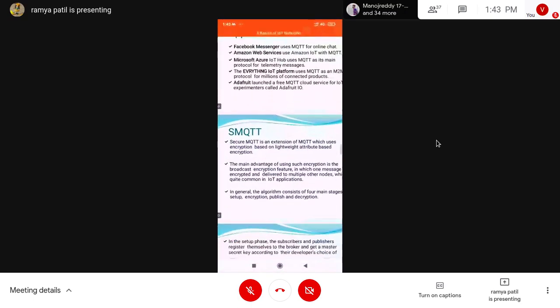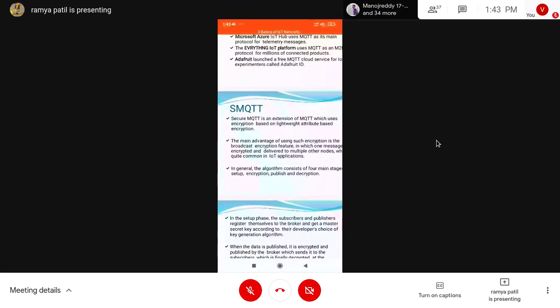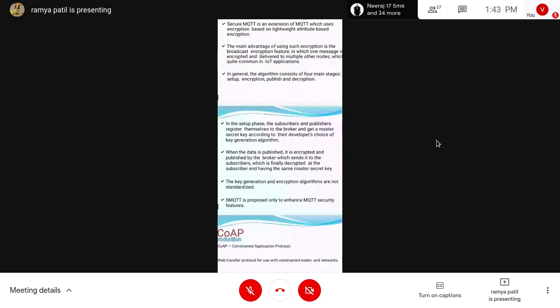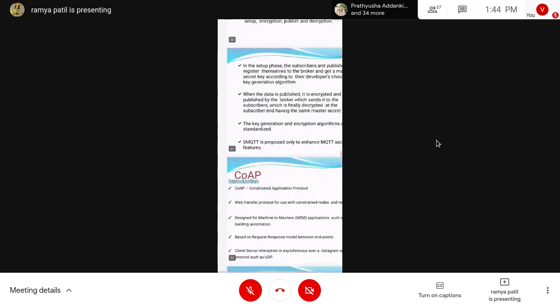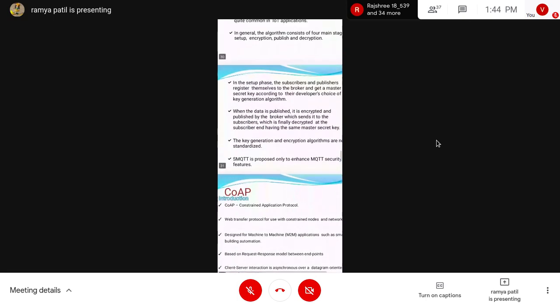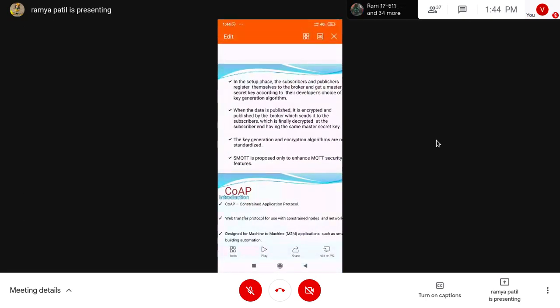Here we already saw that the subscriber is getting the message. So after getting the message, to read it they need the master secret key. The key generation and encryption algorithms are not standardized. SMQTT is proposed only for the MQTT security features, only for that reason.